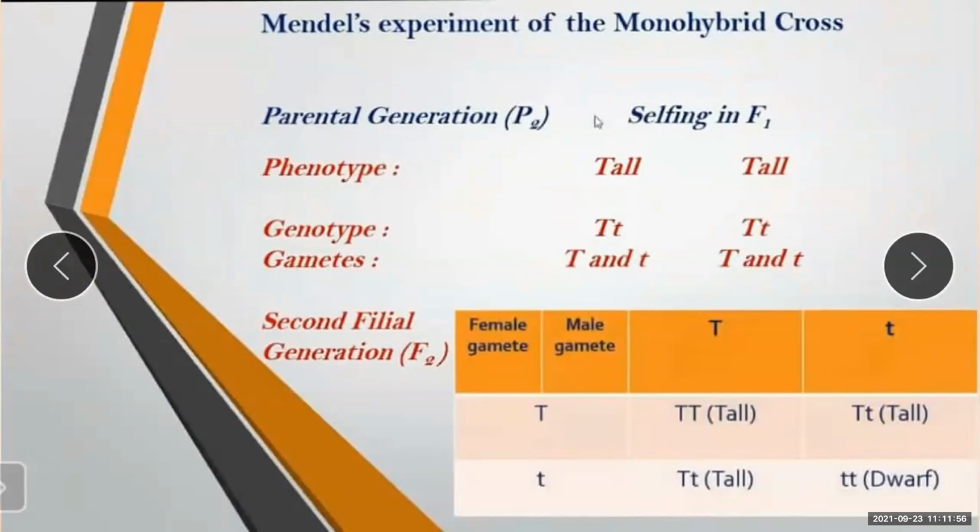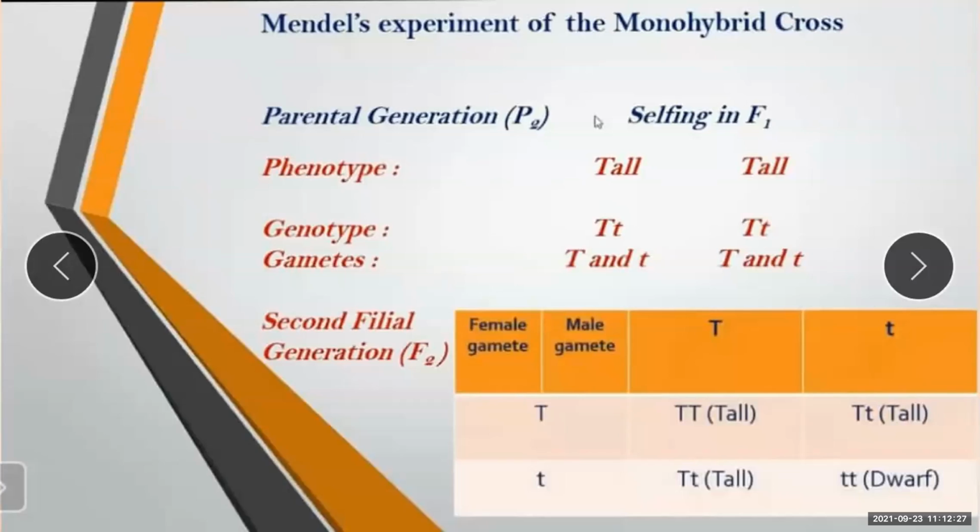Now how is it done in the second filial generation F2? In the second filial generation F2, both tall and dwarf types of plants appeared. In this, self-fertilization was done.